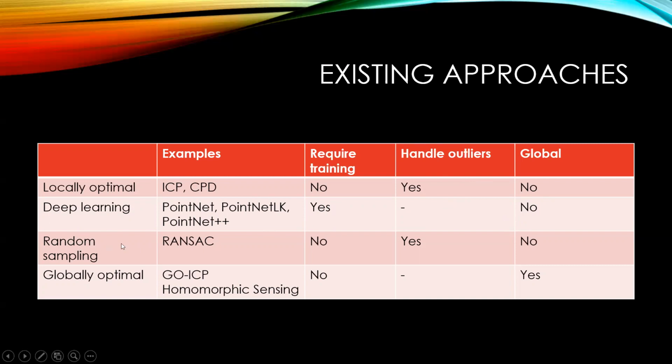And random sampling, or RANSAC, random sample consensus approaches, which are specifically designed to deal with outliers by, instead of registering all the points, registering random samples of the points. And finally, there are some approaches that are based on branch and bound techniques, and they provide globally optimal solutions, but they are slower than the other existing methods.